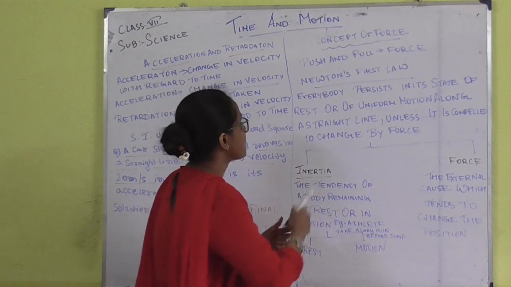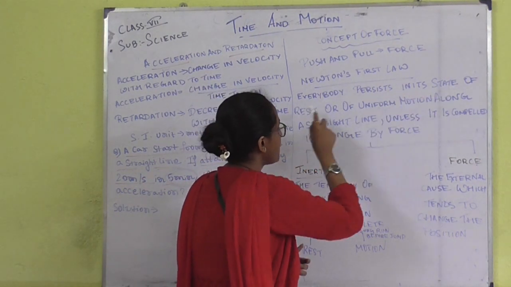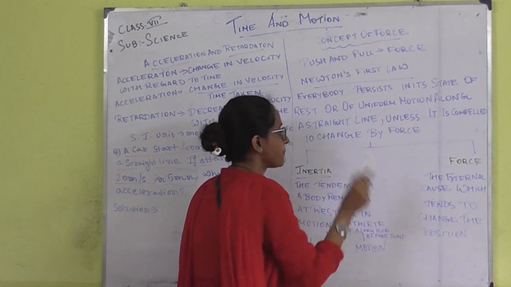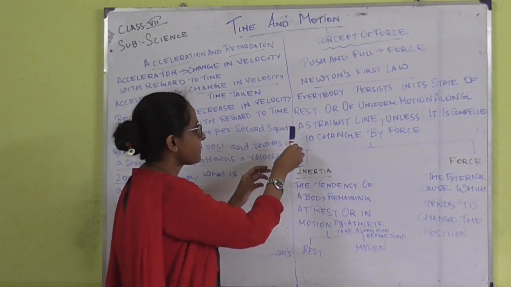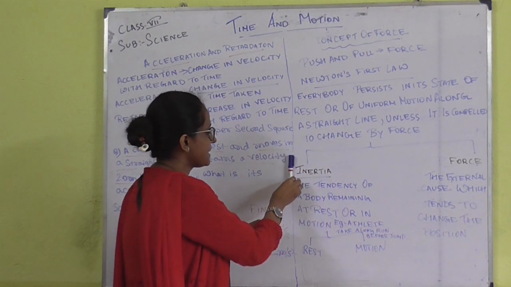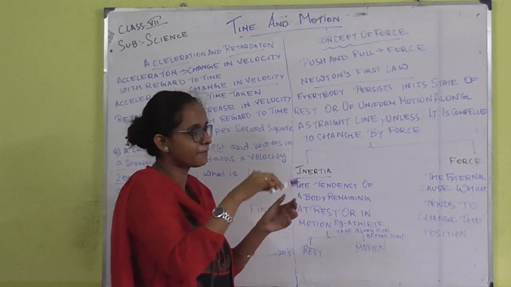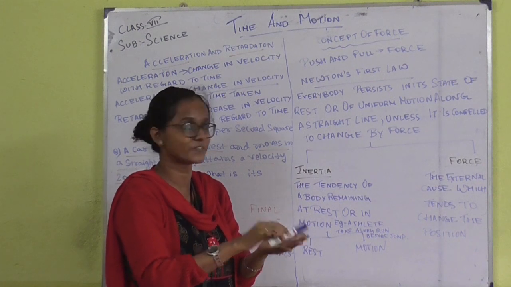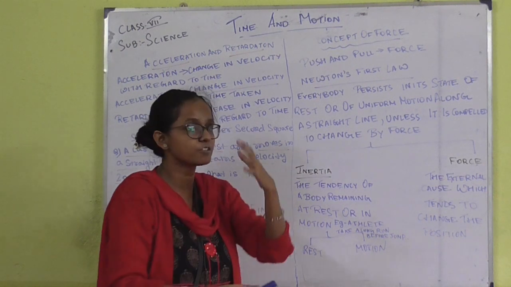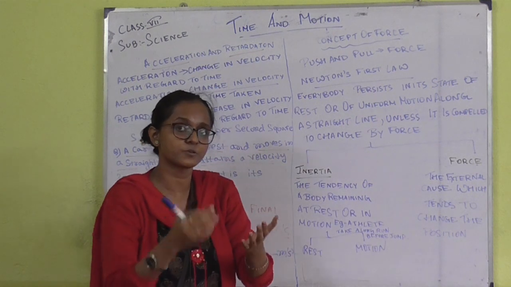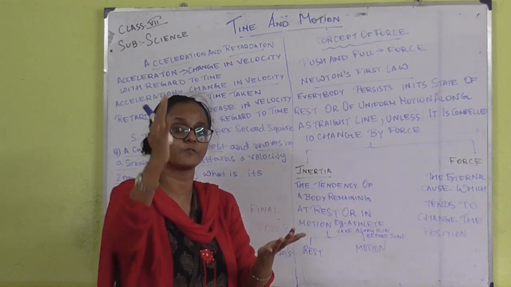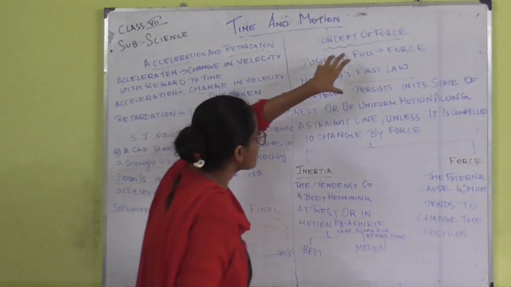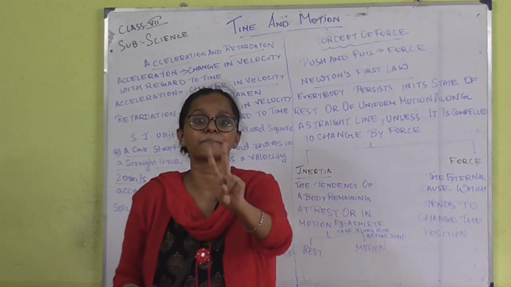First law is what? Everybody persists in its state of rest or uniform motion along a straight line unless it is compelled to change. Means if we are keeping this pen in a rest position in this hand, until and unless I am moving it, it will not move. That means in order to move an object, or to bring an object to rest, we have to apply a force. So from this law, two concepts are originating.